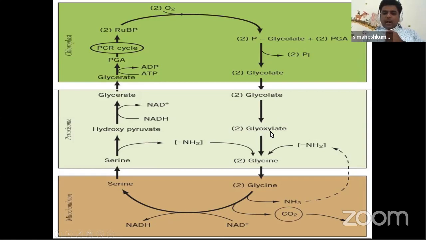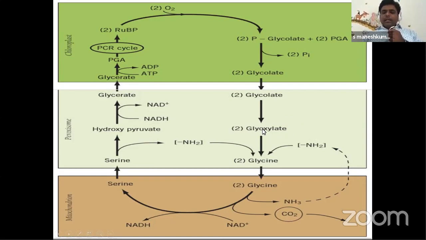Here in glyoxylate, along with the glyoxylate, one thing you have to concentrate on: hydrogen peroxide, H2O2, is also formed. When H2O2 levels increase, it is very harmful to the plant body. So here in the peroxisome, a specialty is there: it has a catalase enzyme. This catalase enzyme splits H2O2 into water and oxygen. By that, the loss to the plant is avoided. That's why the peroxisome is very important to protect against the poisonous hydrogen peroxide.